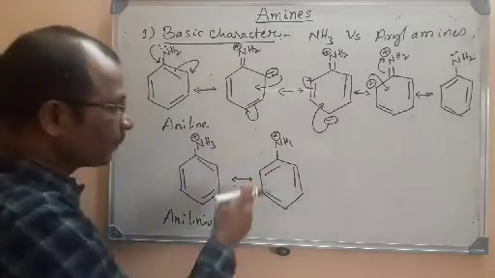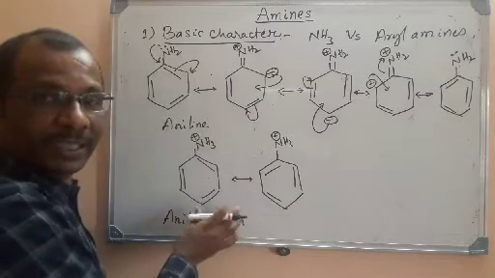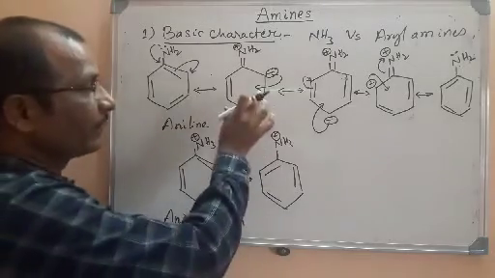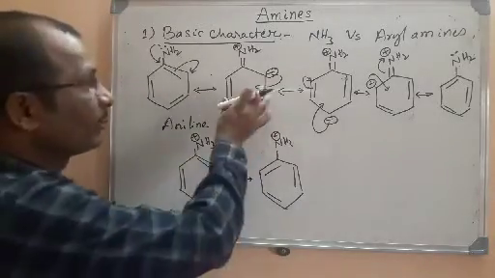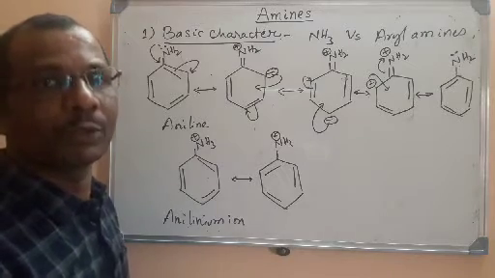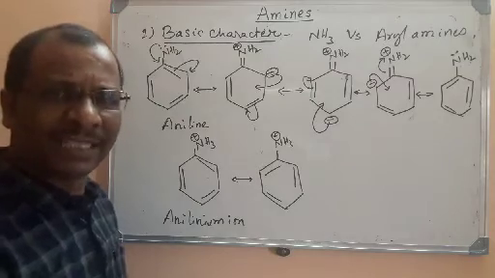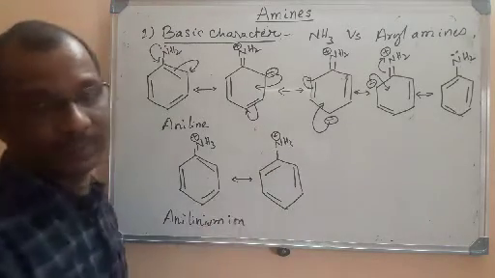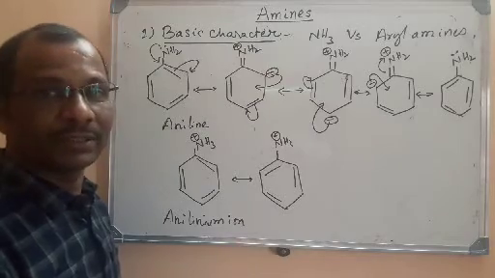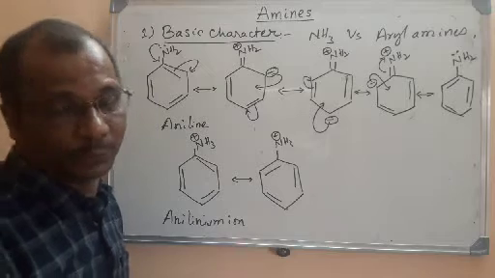Why? If it takes a proton, anilinium ion will be formed. It will decrease its stability because anilinium ion has only 2 resonance structures. But if it does not accept a proton, it has more resonance structures. That means it prefers more resonance structures. That is nothing but, without accepting a proton, it has more stability. After accepting, fewer resonance structures, less stability. So aniline has less tendency to accept the proton.